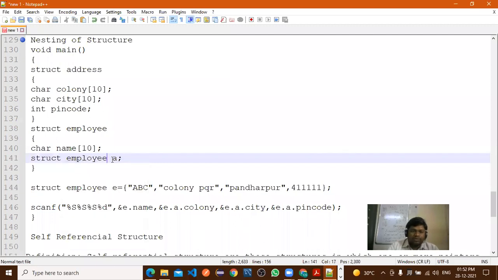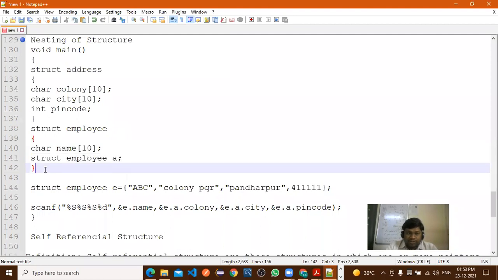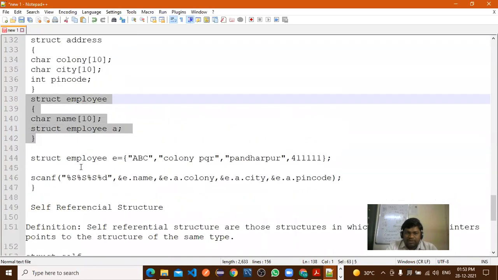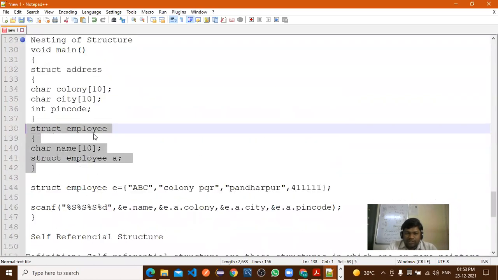If I write employee here, what will happen? Struct employee, what does it mean here? Does this structure call itself or call another structure? This structure is calling itself. So this kind of structure, which is calling itself inside the employee structure we have declared, is called a self-referential structure.